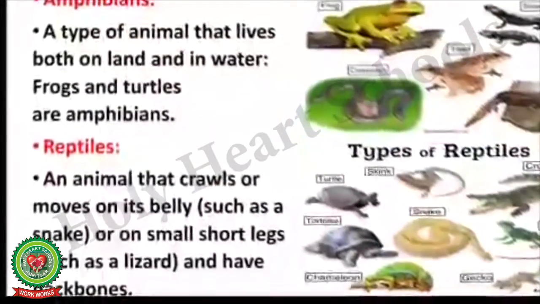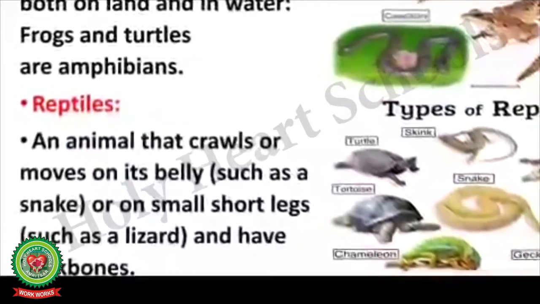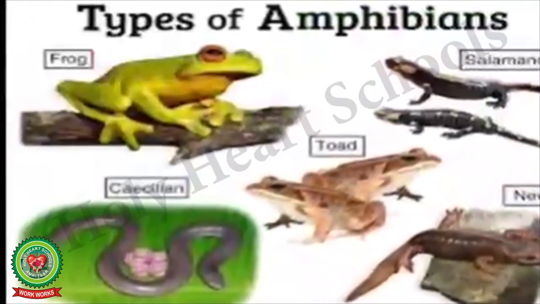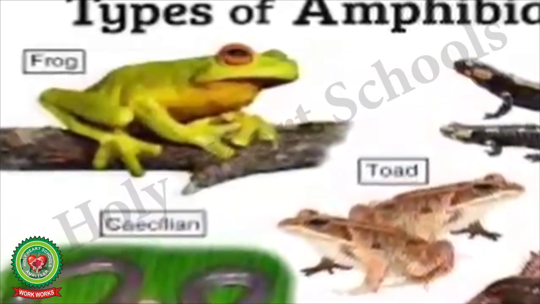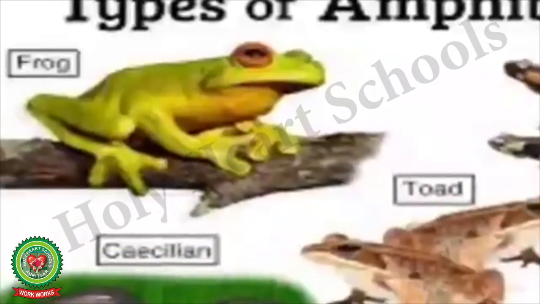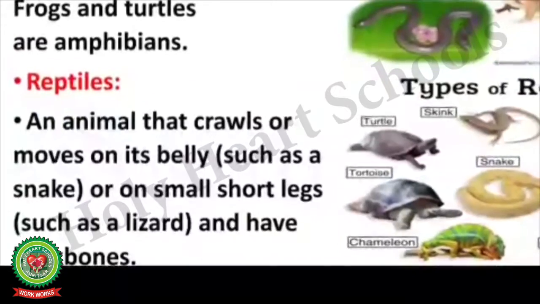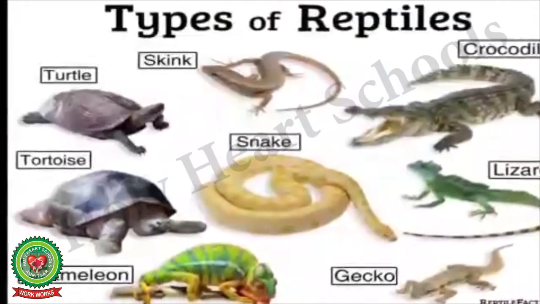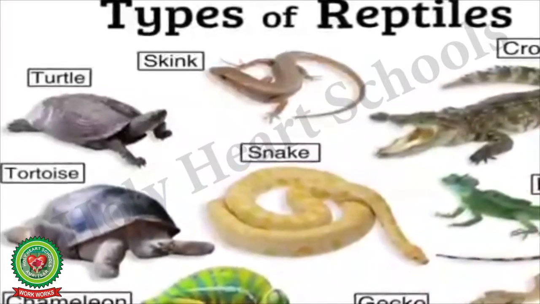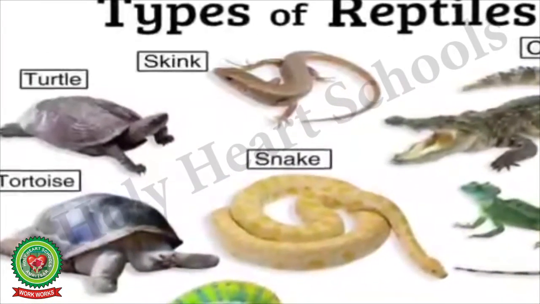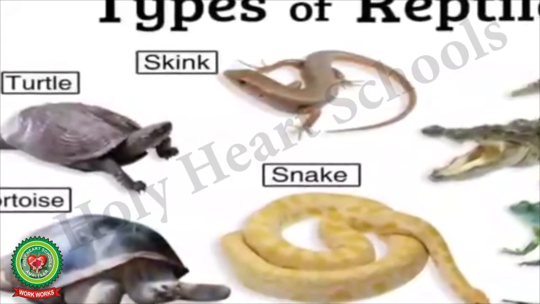The fourth term is amphibians. Amphibian is a type of animal that lives both on land and in water. Frogs and turtles are amphibians. The next term is reptiles. An animal that crawls or moves on its belly, such as snake, or on small short legs, such as lizard, and have backbones, is called a reptile.